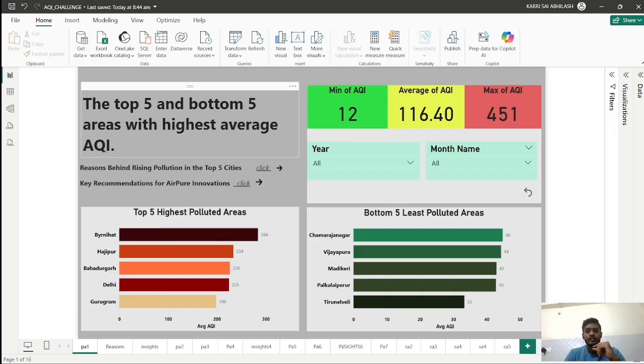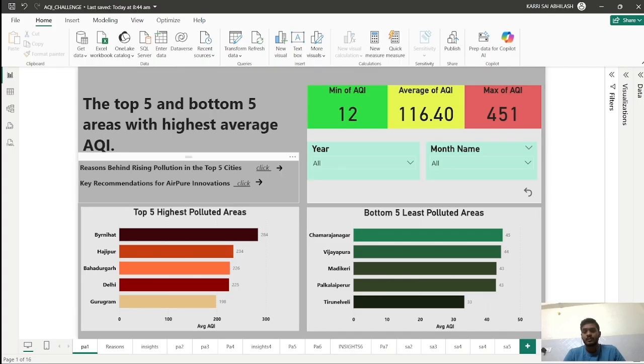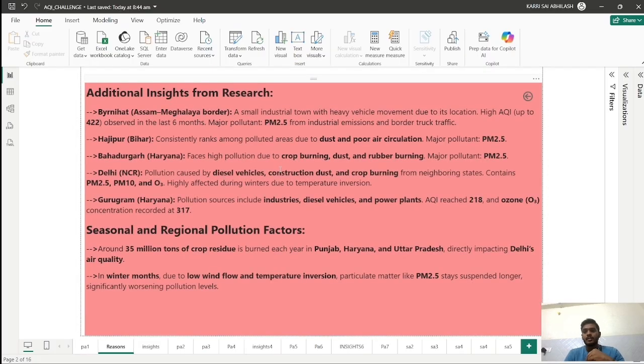And in my research, I have found the reasons why these areas are the top 5 polluted areas. When it comes to Birnihat, it is a small industrial town on the border of Assam and Meghalaya. Much road transport from Assam to Meghalaya passes through here, and it is known as an industrial town, so much air pollution occurs due to factories. The major pollutant is PM 2.5.